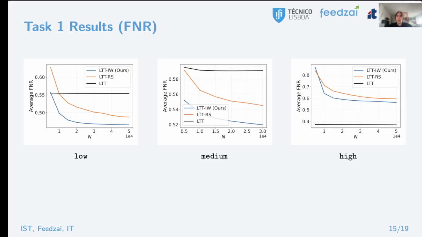We do a similar analysis for the false negative rate, but consider the mean false negative rate obtained over the 1000 iterations, and results show that our method is less conservative than the rejection sampling baseline because it is able to achieve lower FNR values on average.